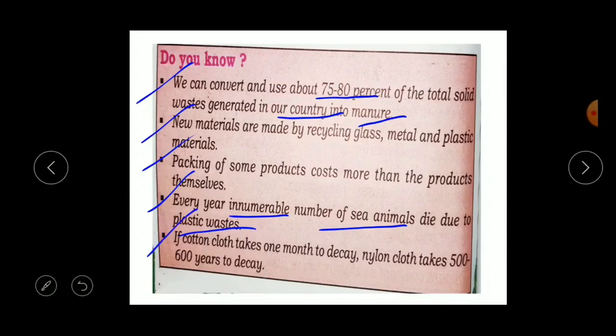Okay, the next point is, if cotton clothes take 1 month to decay, nylon cloth takes 500 to 600 years to decay. Cotton cloth, it's a type of cloth, right? It takes 1 month to decay. Whereas nylon cloth is common nowadays. Instead of cotton, we are going for the nylon cloth. It takes 500 to 600 years to decay. See, the cotton takes 1 month, whereas nylon takes 500 to 600 years to decay. Understood, children? Okay.